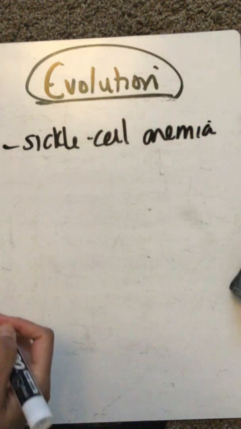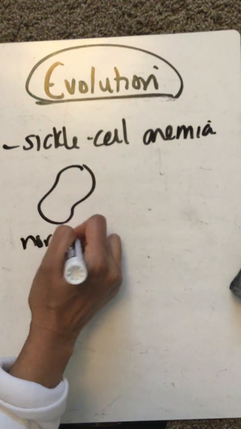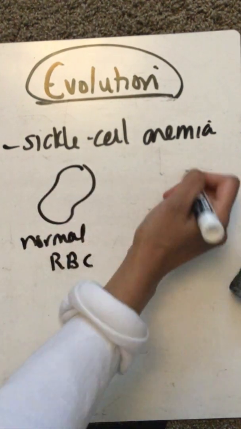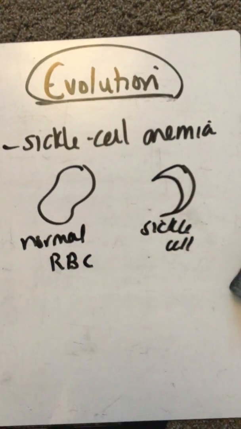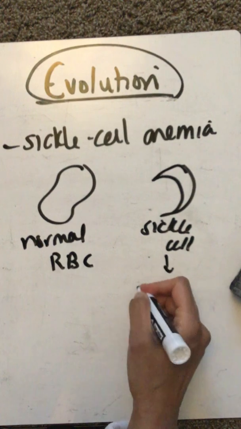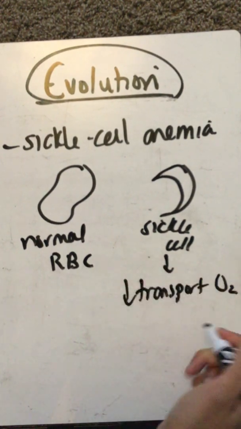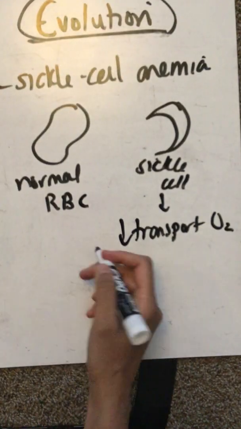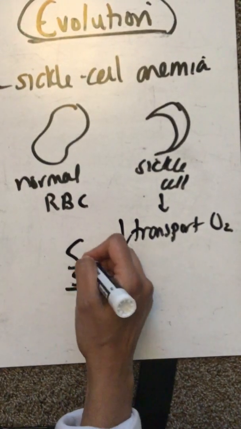because sickle cell anemia is this weird case where this is what a normal red blood cell looks like. And this is what a sickle cell red blood cell looks like. If you have a sickle cell red blood cell, you can no longer transport oxygen. So your transport of O2 goes way down. Basically, let's say big S is normal.